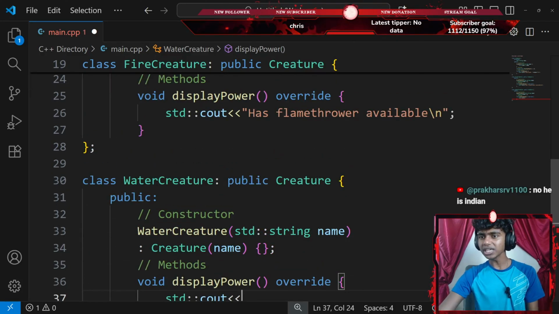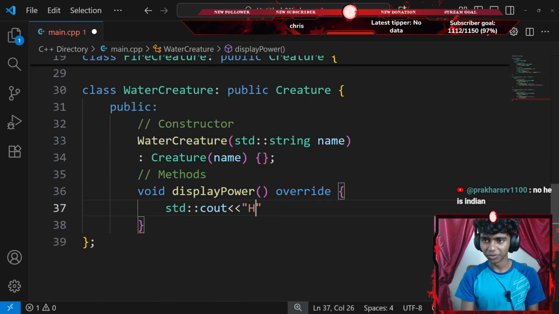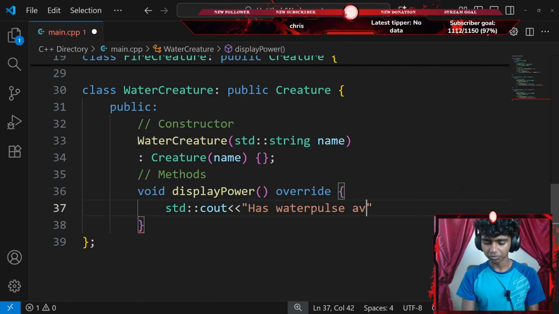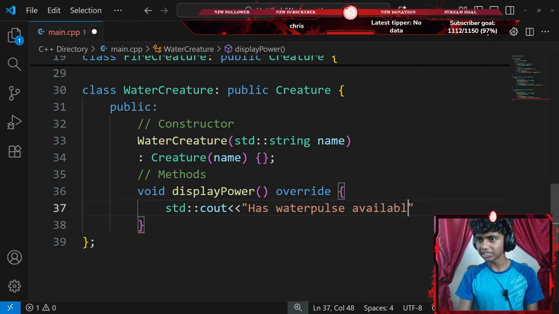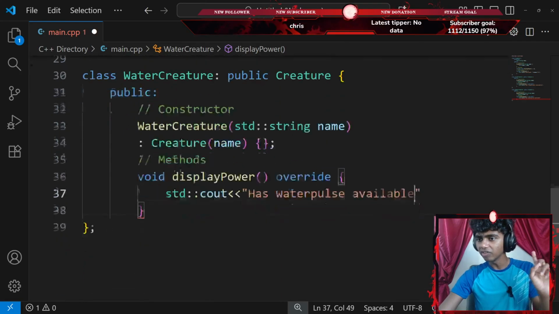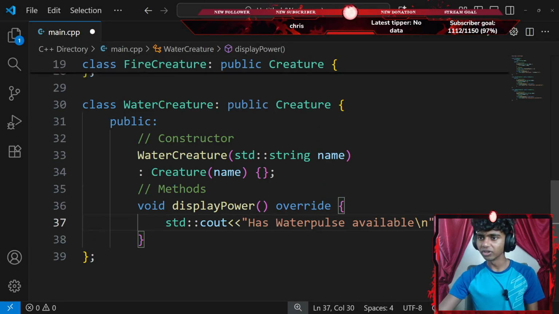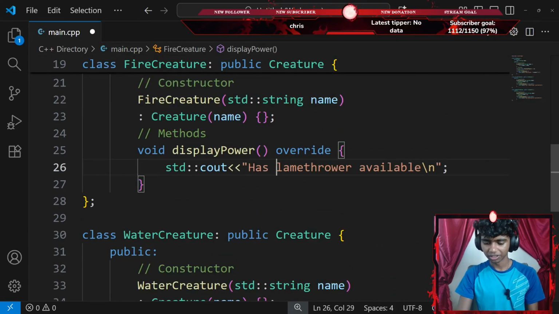Okay, I'm going to say something like has water pulse available. Did I spell it correct this time? Available. There we go, I think I spelled it correct. And then I'll go with a new line ending with a semicolon. Maybe I'll uppercase that. There we go. Water pulse, flamethrower.